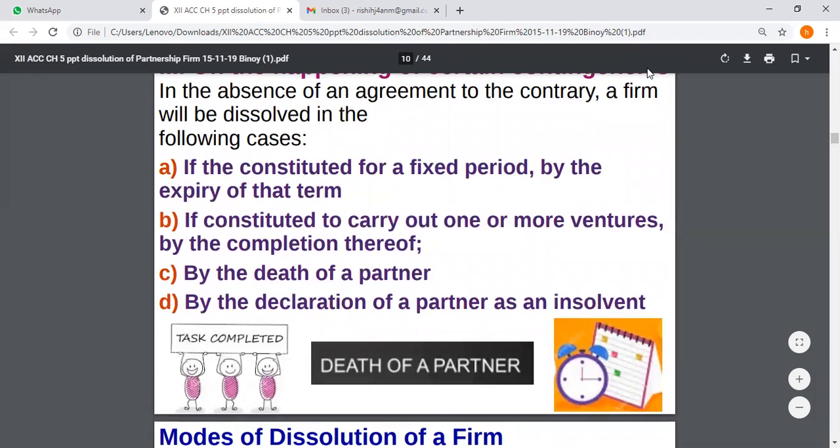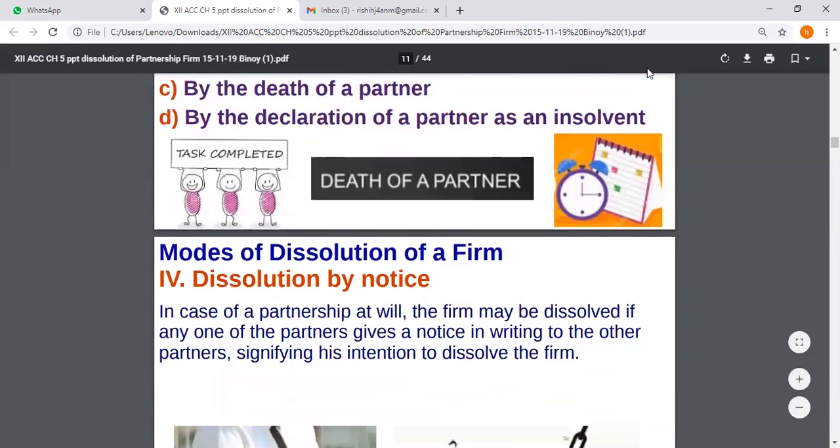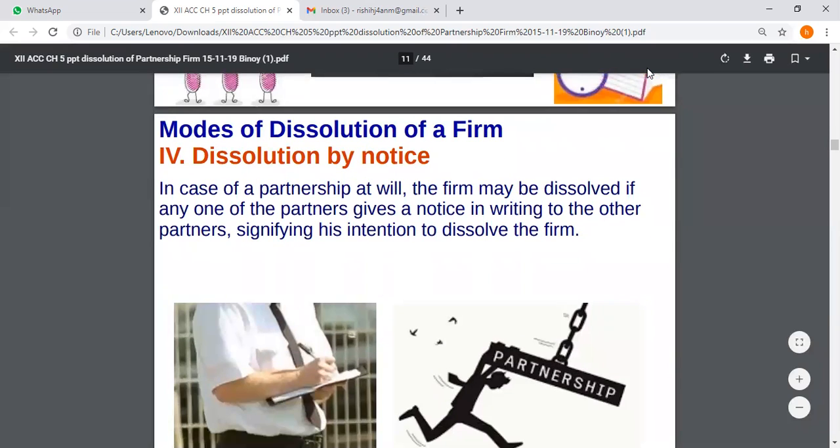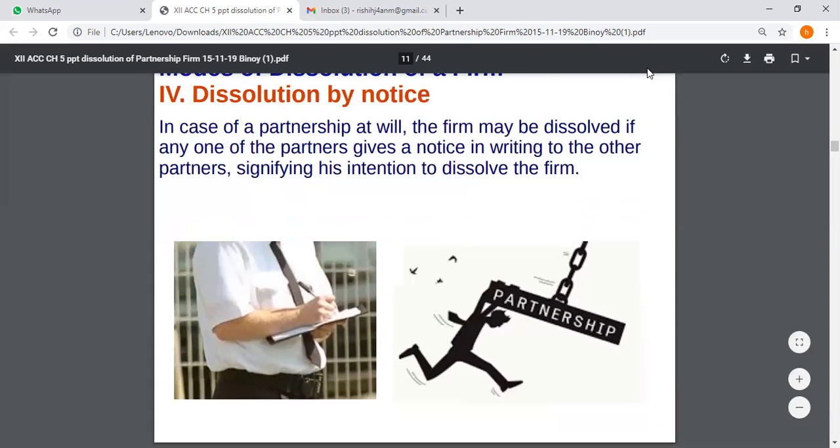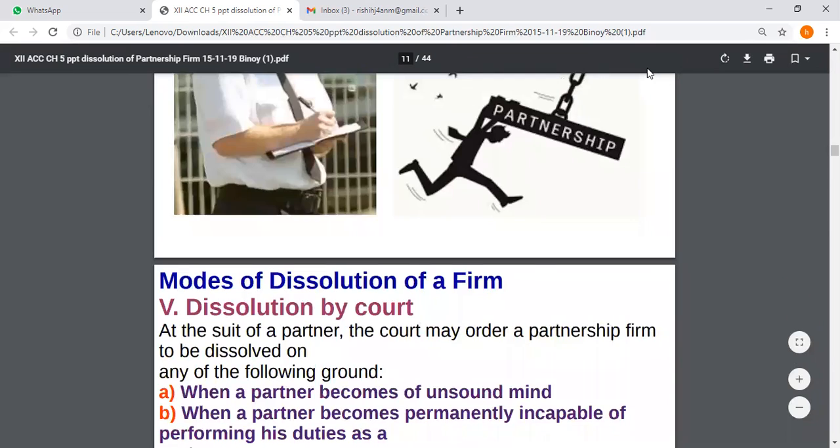So if they are doing any business that is not confined to their area, but is also into some other ventures, at that time they have to dissolve it on death and on insolvency. Next is dissolution by notice. In case of partnership at will, the firm may be dissolved if any of the partners gives a notice in writing to the other partners signifying his intention to dissolve the firm. So any of the partners can give the notice that the firm should be dissolved.